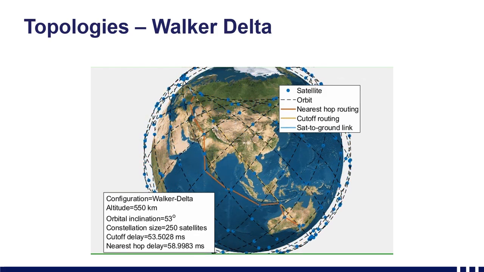To contrast the Walker Star, we also show a simulation of the Walker Delta constellation, so the inclined orbits, also with the same number of satellites, 250, and the same points as well, from Melbourne to Europe. However, for this simulation, we can see that the links change much more sporadically. This sporadic change in length also increases the jitter, or the change in time delay between the two locations.